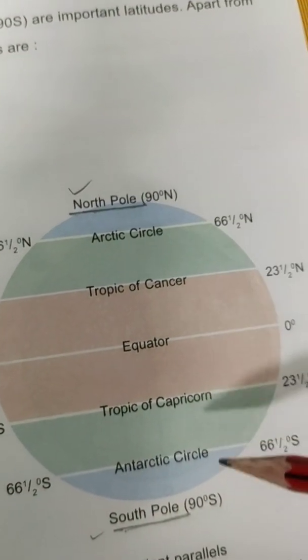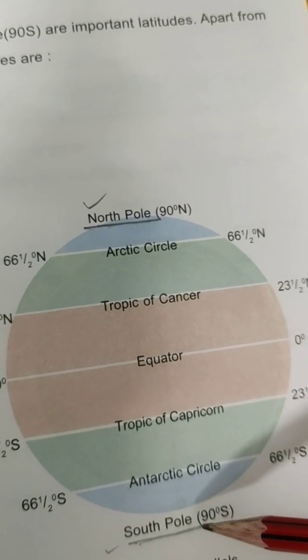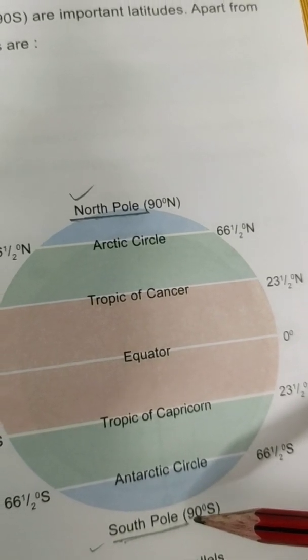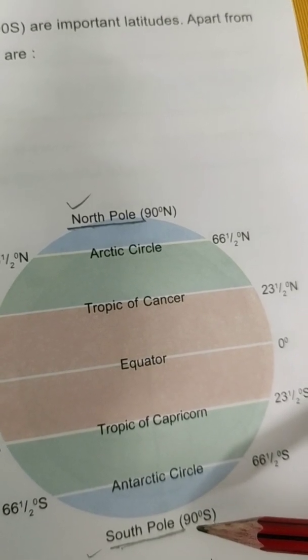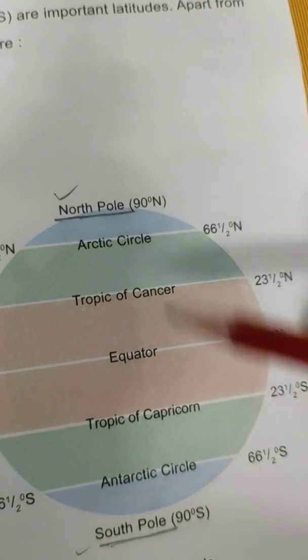See children, the two endpoints of the axis are called the poles, North Pole and South Pole.